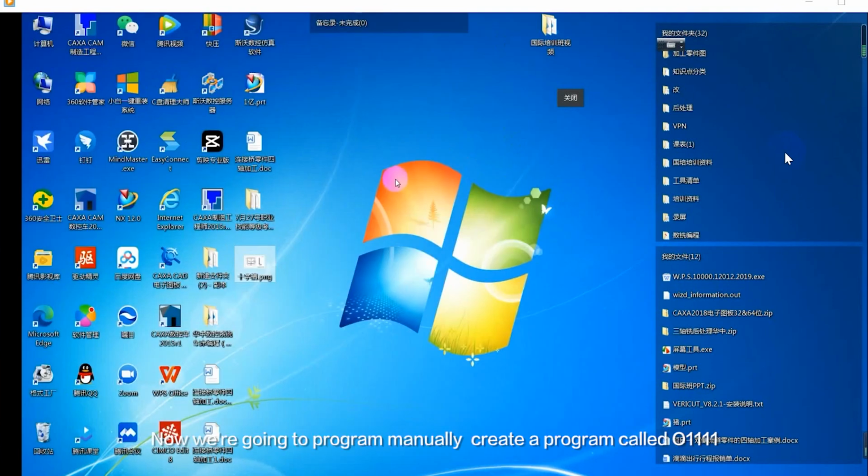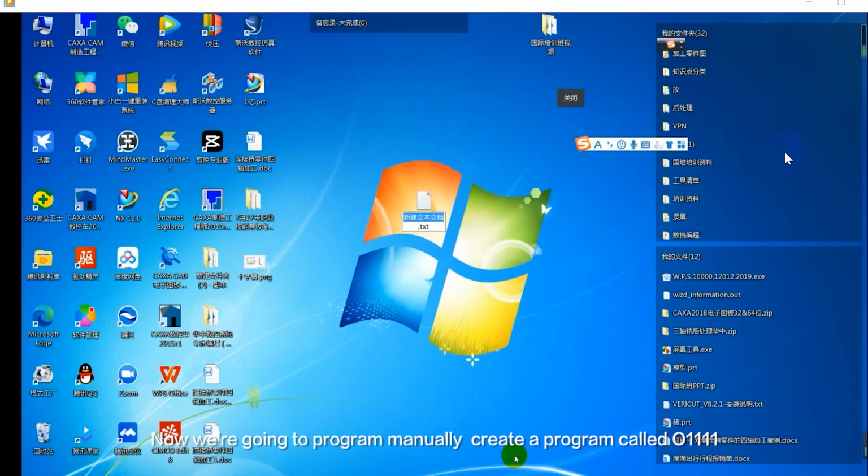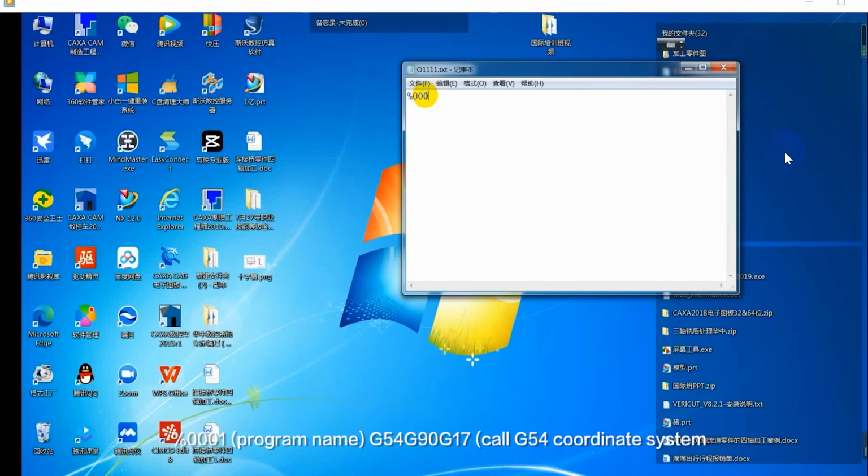Now we are going to program manually. Create a program. Call it O1111. O001 program name. G54, G90, G17. Call the G54 coordinate system. Absolute value programming.